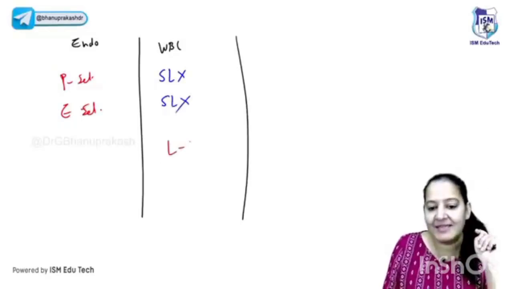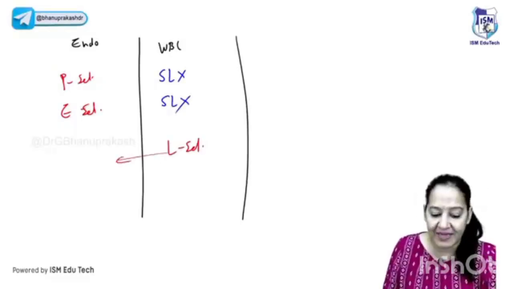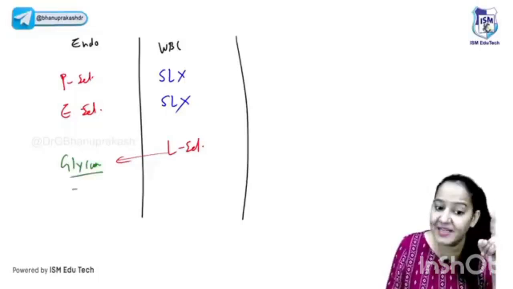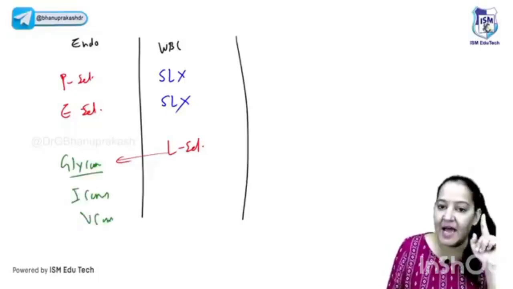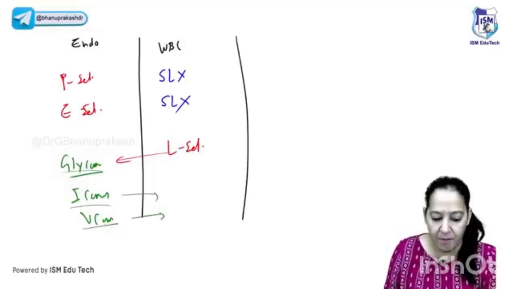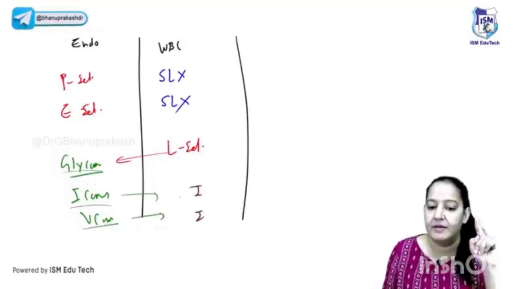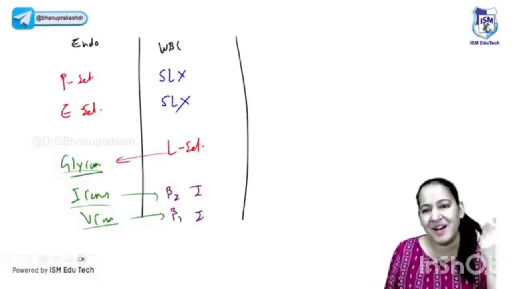The third selectin is L-selectin. It is present on WBC, and it forms bonds with GlyCAM. GlyCAM will remind you, there is also ICAM and BCAM. There are 3 CAMs: GlyCAM, ICAM, VCAM. ICAM and VCAM form bonds with integrins. This is beta 2 integrin, this is beta 1 integrin. So learn the pairs. It's not very tough.